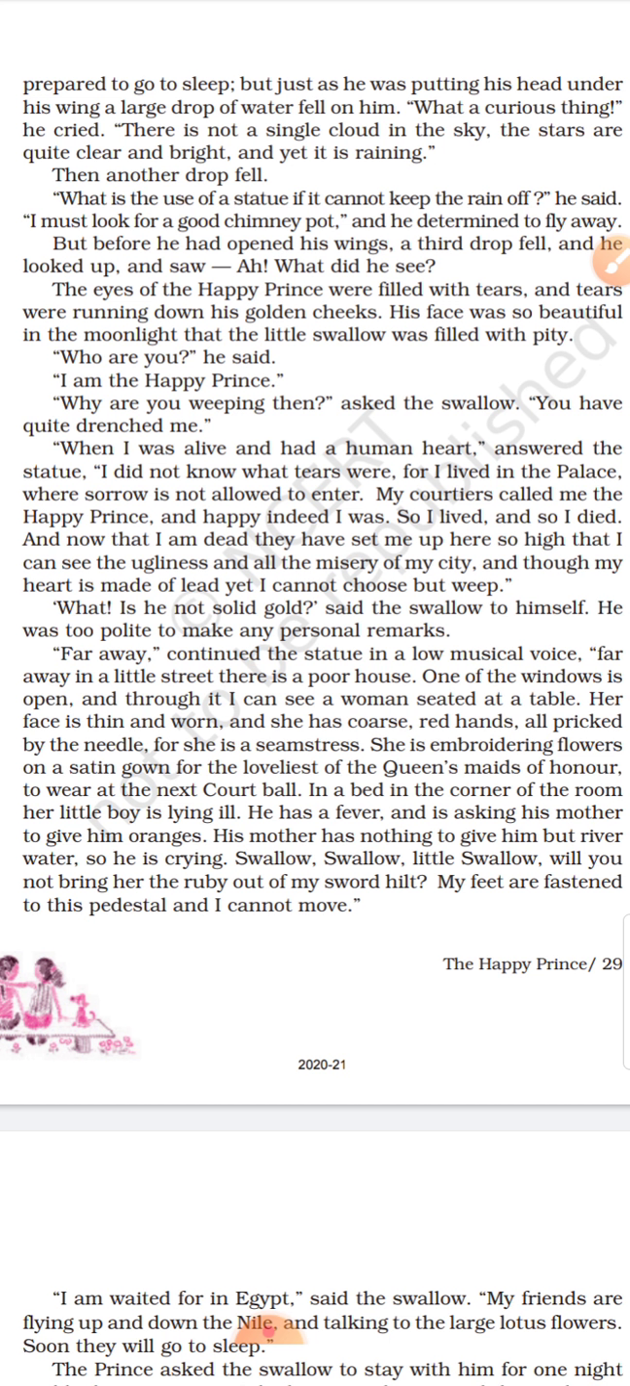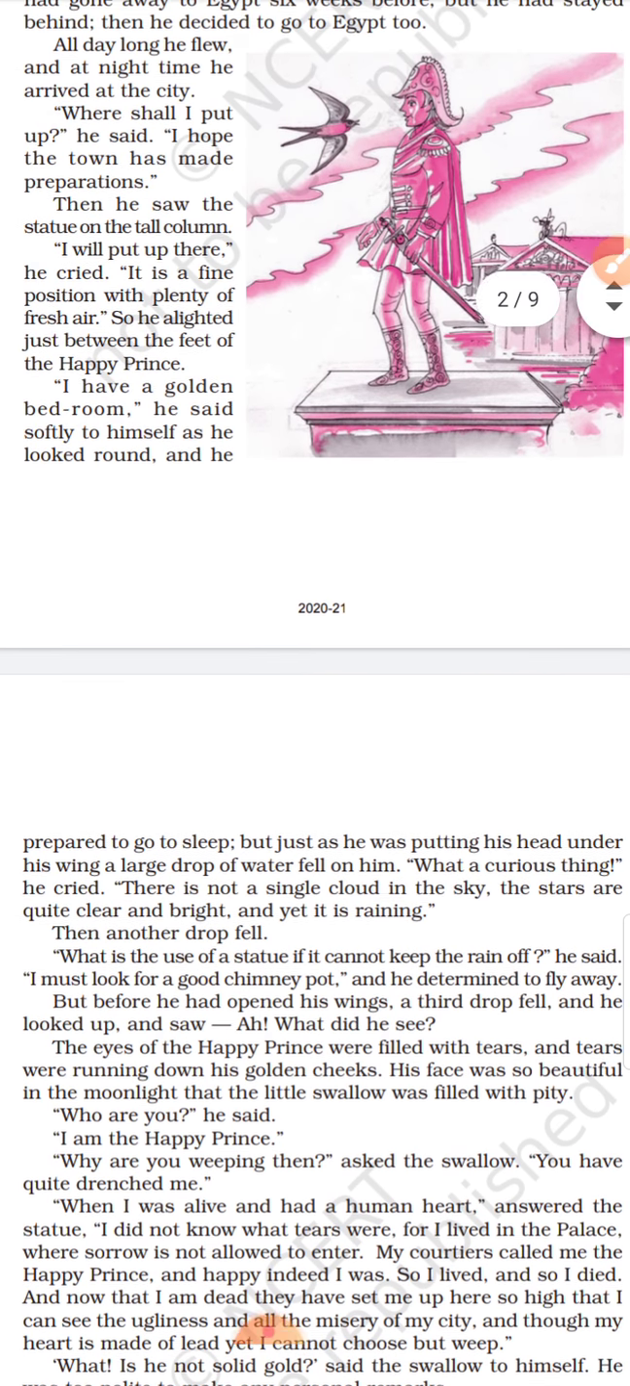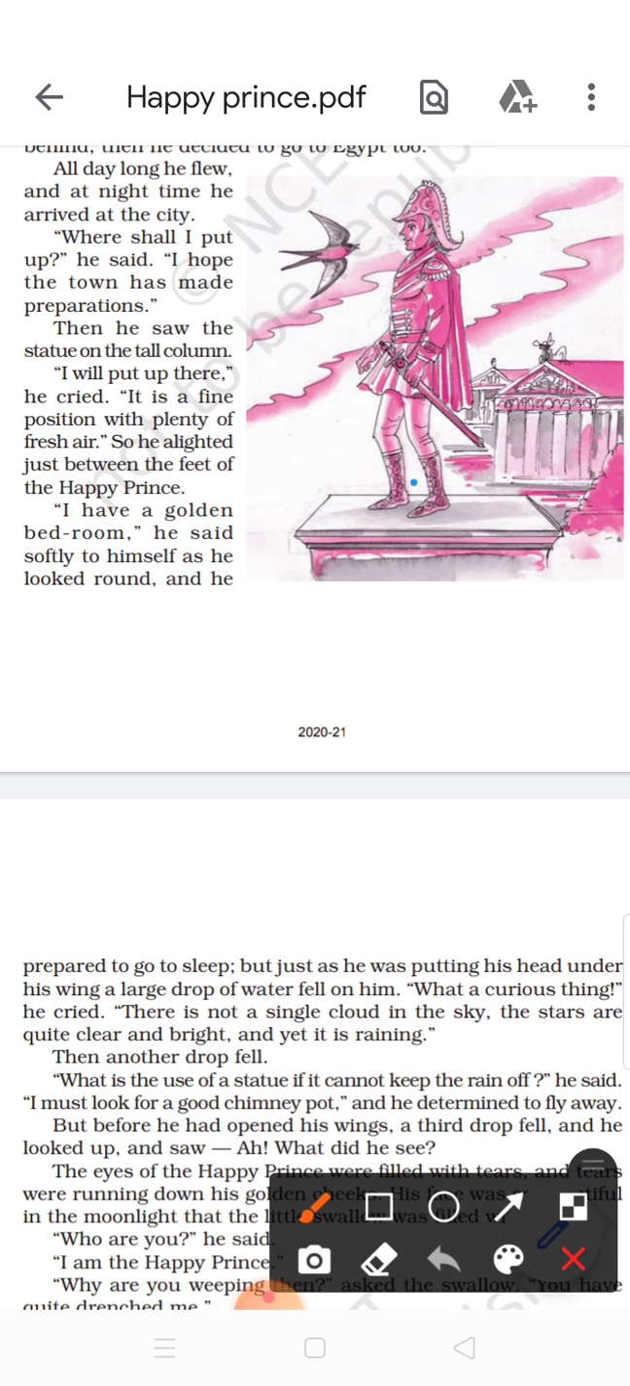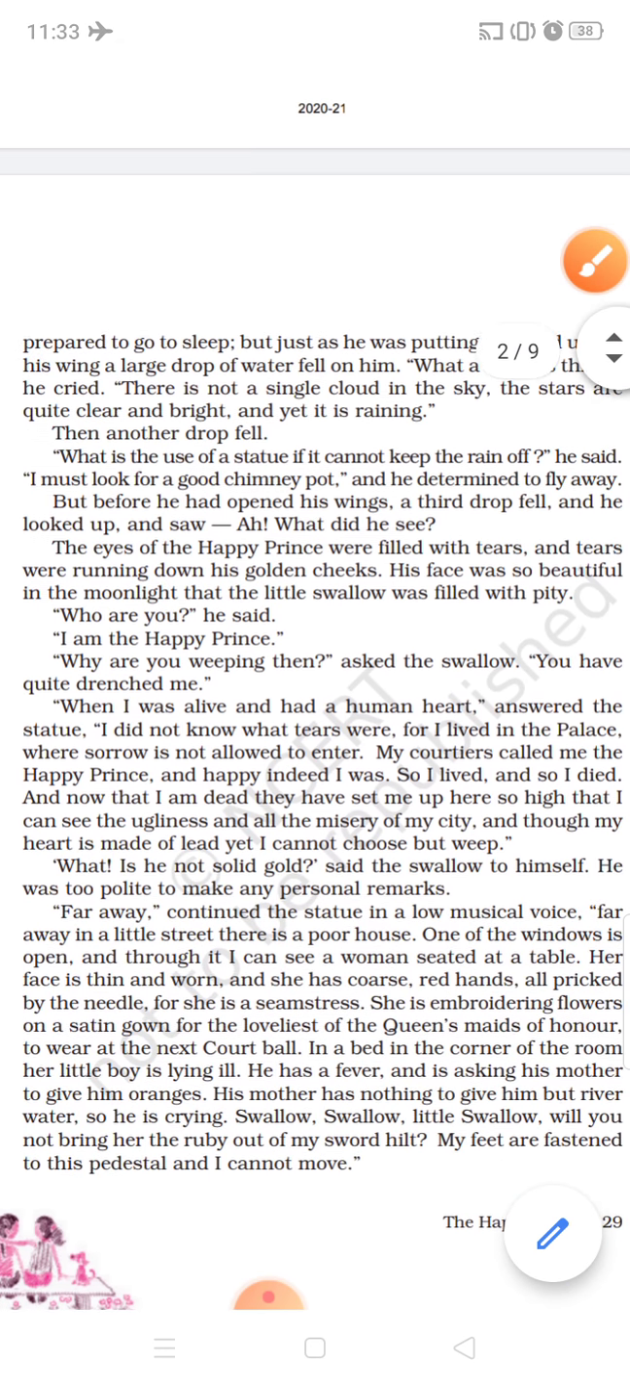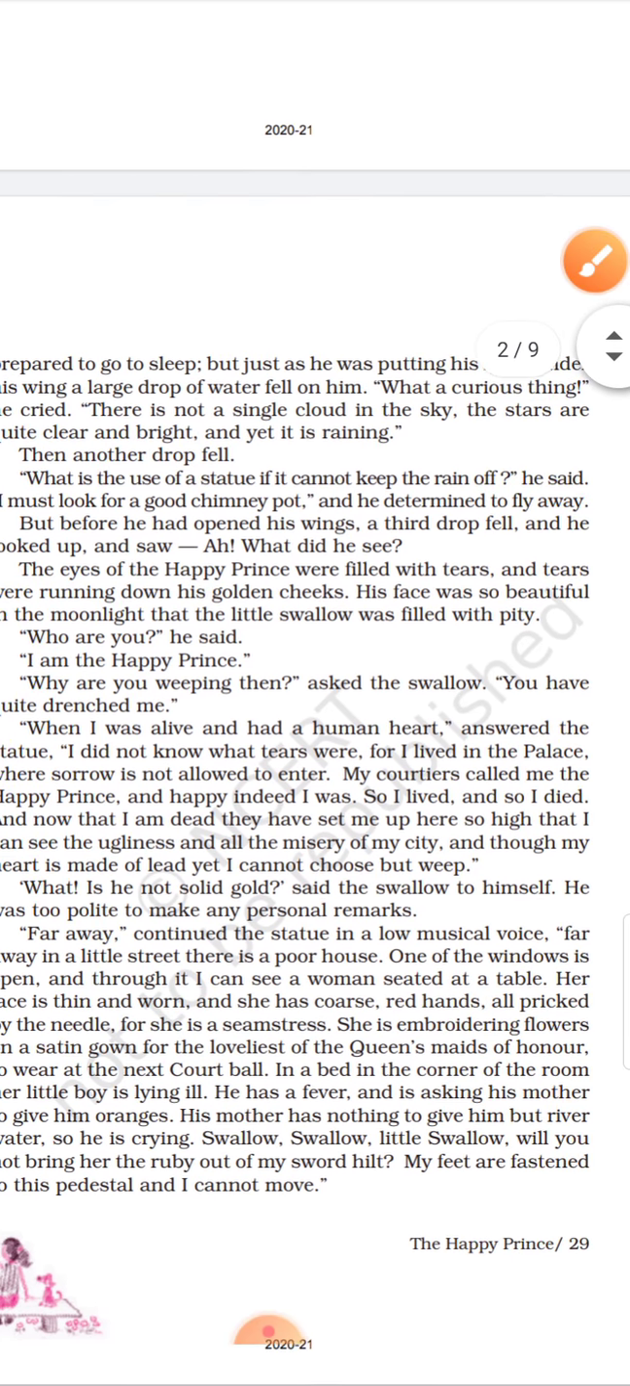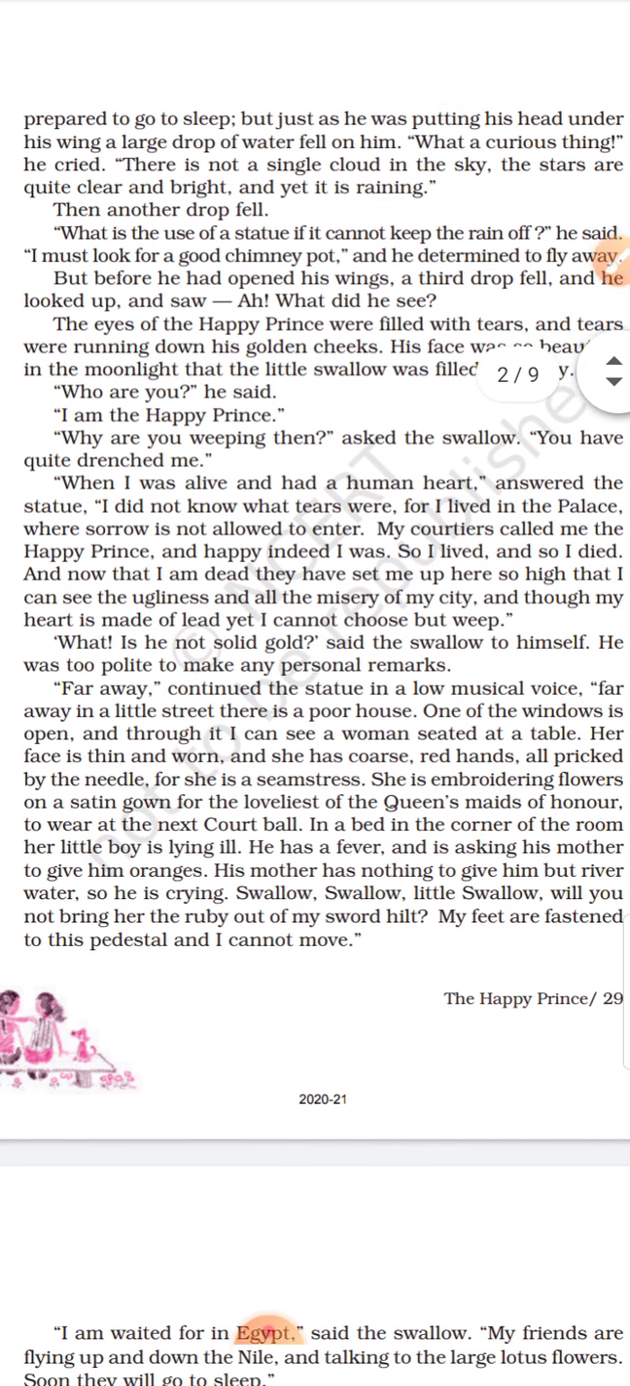Now he's telling, if this statue cannot keep, because imagine he has kept his shelter in between two feet here, then the statue should be able to keep him. It should keep away the rain also from falling here, no? And saying, what is the use if this statue cannot keep the rain off? Now I must look for some good chimney pot. Somewhere I must go. And so he was determined, he was convinced to fly away. He wanted to go away.